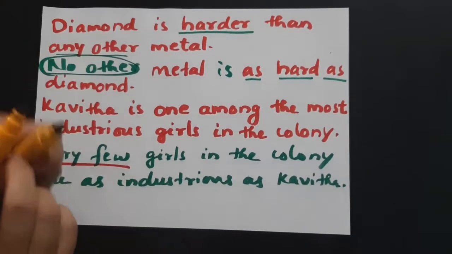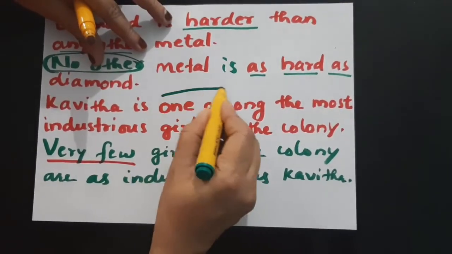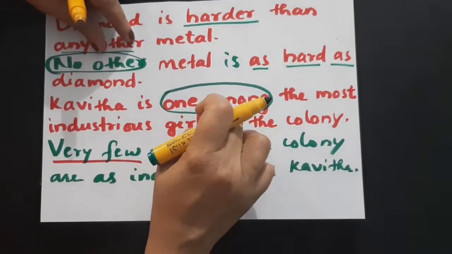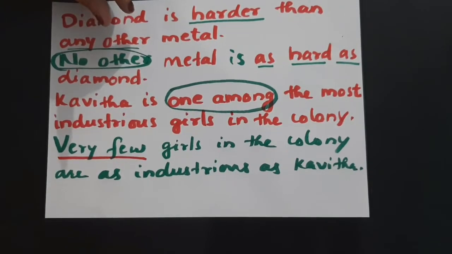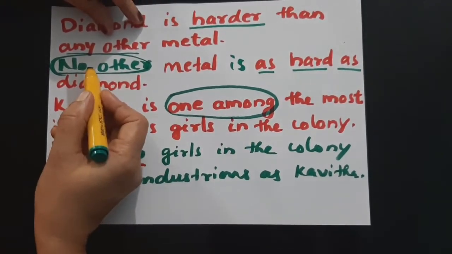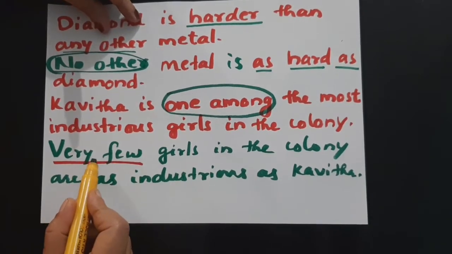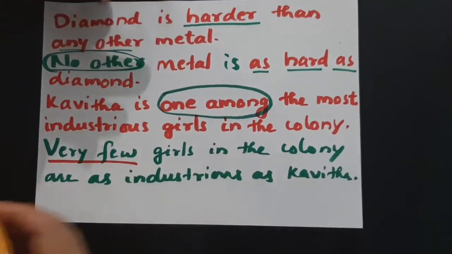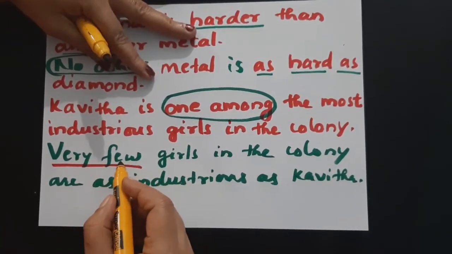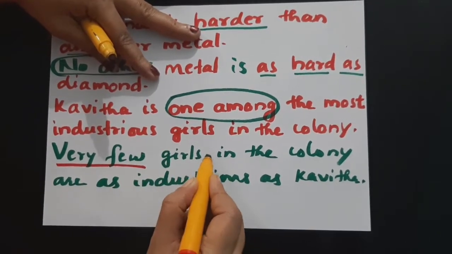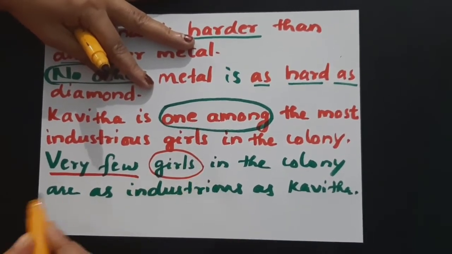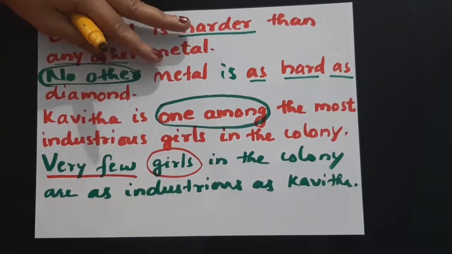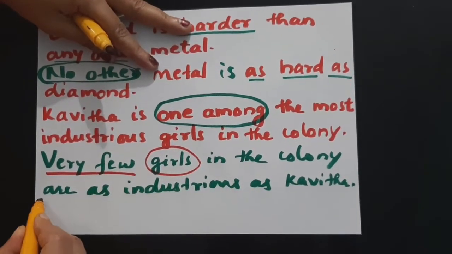See, if in the question there are the signal words like one among or one of the, then you cannot start the sentence with no other. Instead, you need to start with very few. Okay. So very few girls in the colony are. See, another rule. Very few will always follow a plural verb. If you start a sentence with very few, that will always follow a plural verb. That's why we used very few girls in the colony are.